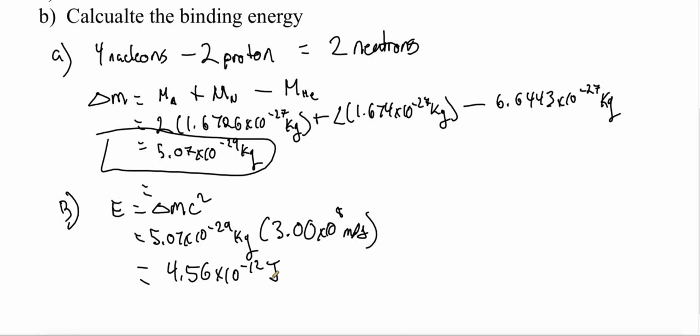And remember, if I want to change this to mega electron volts, all I'm going to do is divide this by 1.6 times 10 to the negative 19, and that's going to give me joules per electron volts, and then I just got to convert it to mega, which is times 10 to the 6. And that's how I'll get my mega electron volts.